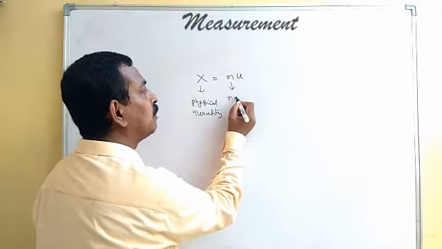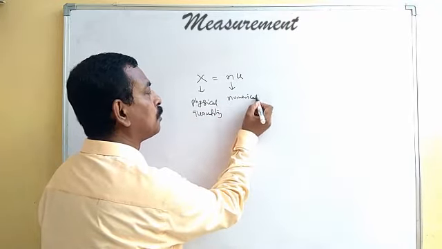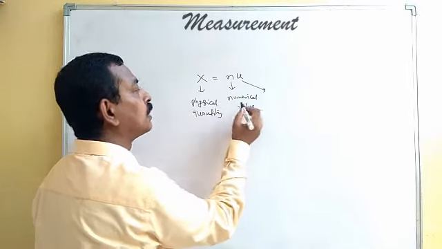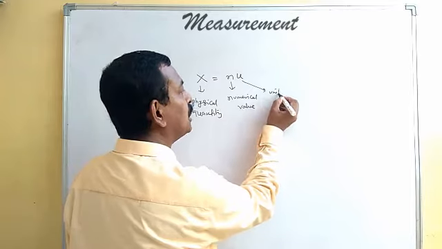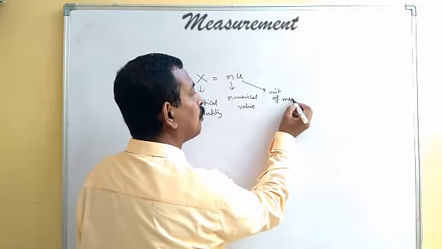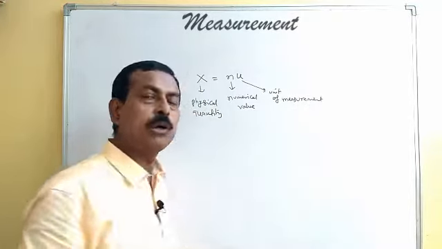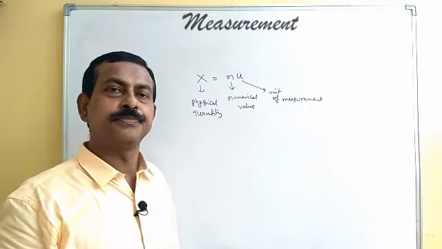N is the numerical value, and U is the unit of measurement of that physical quantity.